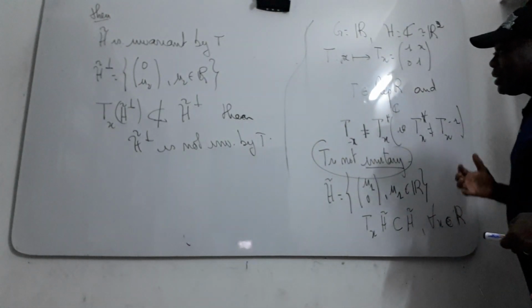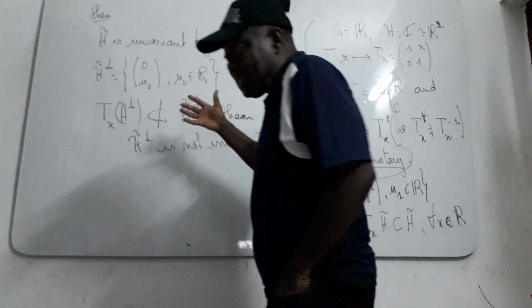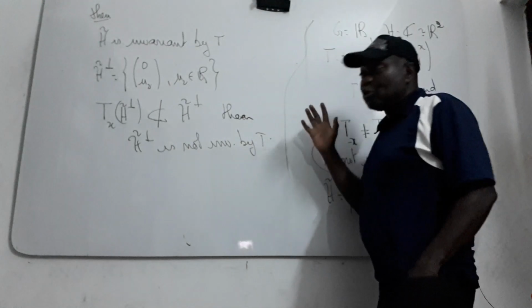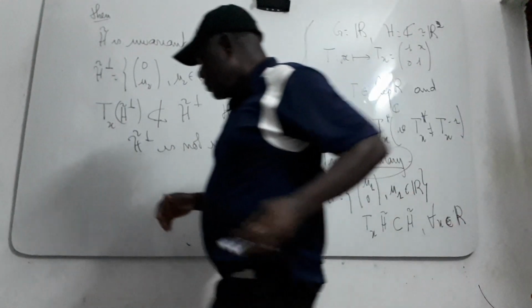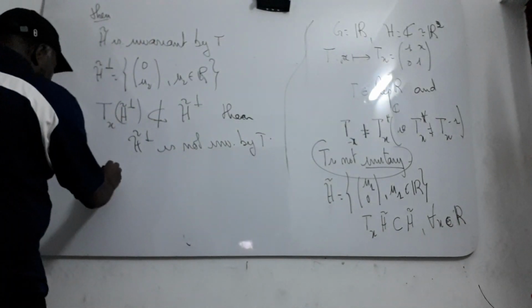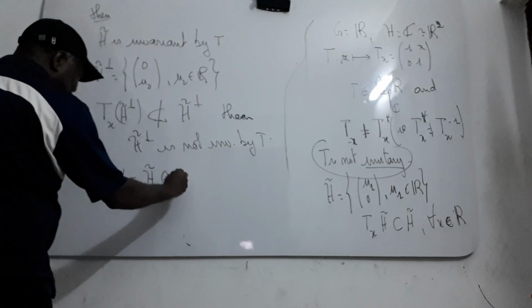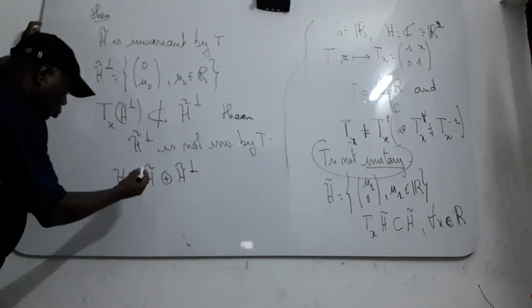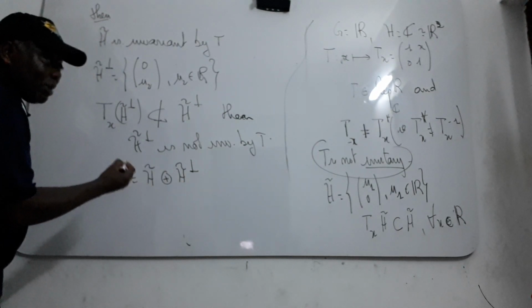So the assumption that pi is unitary is very important in this condition. If it is true, we could decompose H in the direction of H theta and its orthogonal. We want to prove that if one is invariant by pi, the other is also invariant by pi.